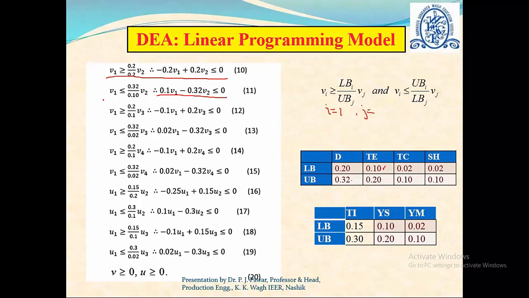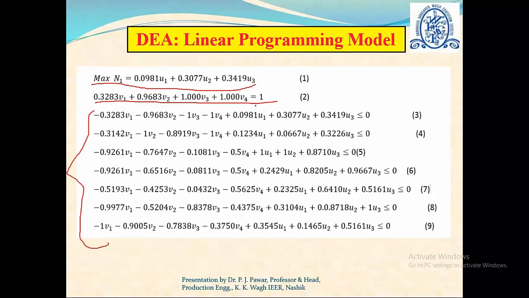Likewise, we take V1 as a base and compare it with all the remaining 3 attributes. Here we satisfy these 2 conditions, and thus we get a total of 8 constraints for the non-beneficial attributes. A similar exercise we do for the beneficial attributes also. Only, instead of V we will be using U. So U1 will be compared with U2 as well as U3. For U1 compared with U2 we get these 2 equations, and for U1 compared with U3 we get these 2 equations. So these 4 equations will be obtained. As you observe, to satisfy these 2 conditions there are a total of 10 constraints.